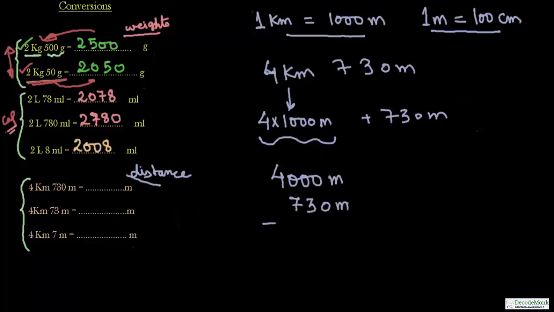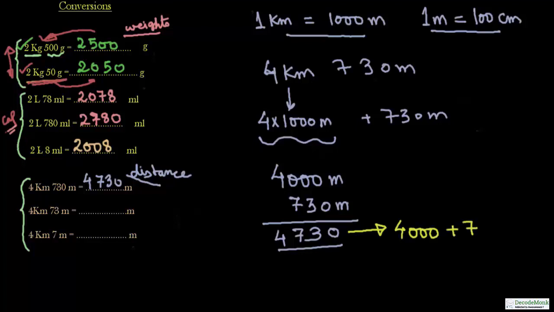These two are of the same units, so we can add them. We arrive at 4730 meter. How to go the reverse way? We see here it is 4730 meters. So this is 4000 plus 730 meter. So this 4000 meter can be written as 4 kilometer and 730 meters.